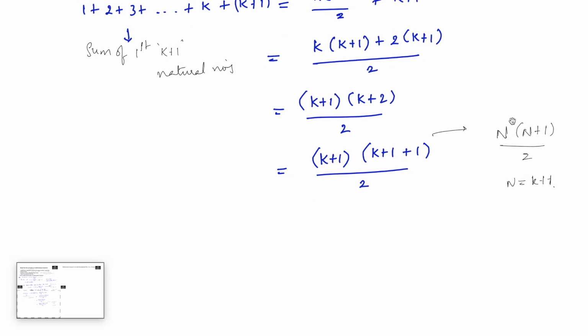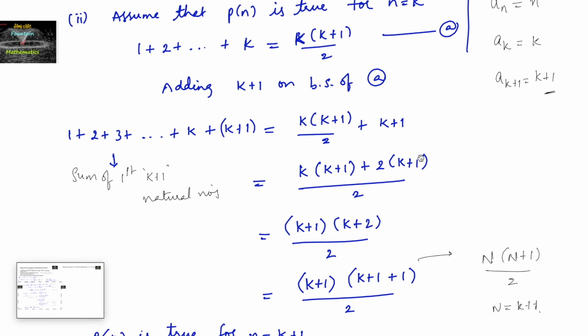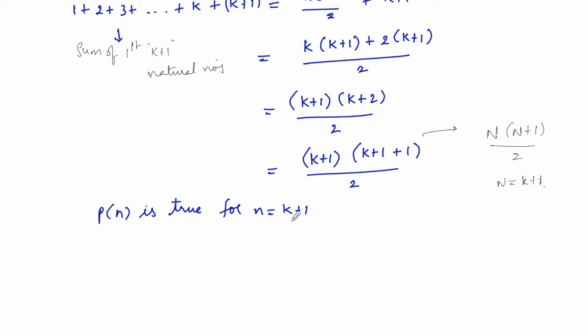So clearly we can say that P of n is true for n is equal to k plus 1. So with the help of our assumption up to k being true, we have proved for P of k plus 1. So we can say, consider here, P of k plus 1 is true whenever P of k is true. So this is your second step.